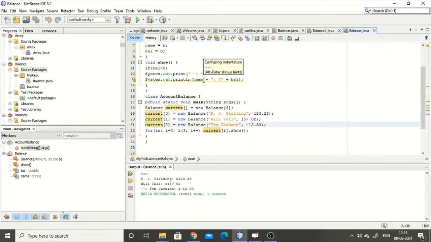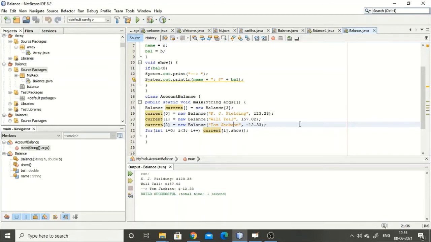So this is regarding the example of the package, but while running over here I don't need to give any command, right? But when you're running through the command prompt, usually when we run the class, how will we run? Like java balance, just the name of this particular file, java balance.